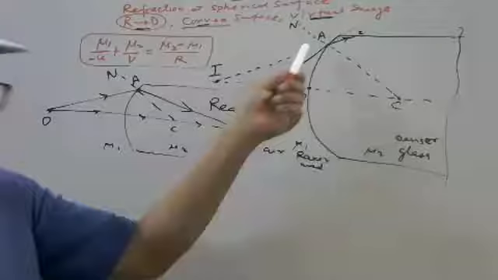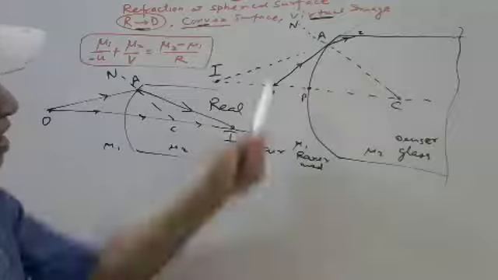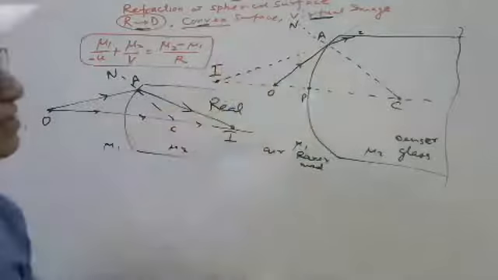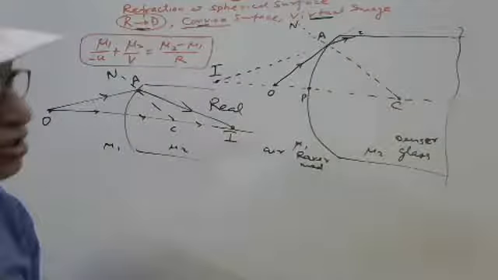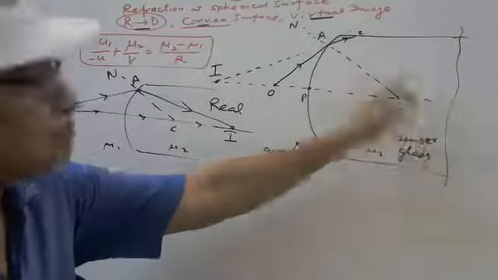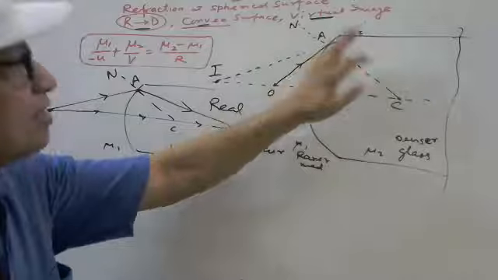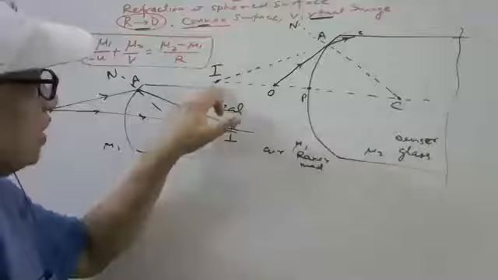What is the difference between the real image and the virtual image here? The principal axis, and one ray after bending A1. The object is closer in comparison to this case. So after bending A1, it makes the real image here in the earlier case, but here after bending it seems to be coming from this point.